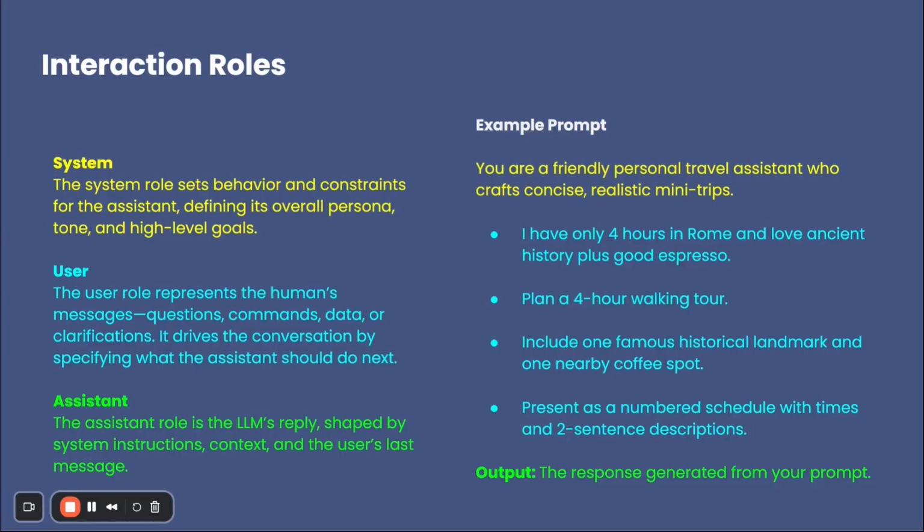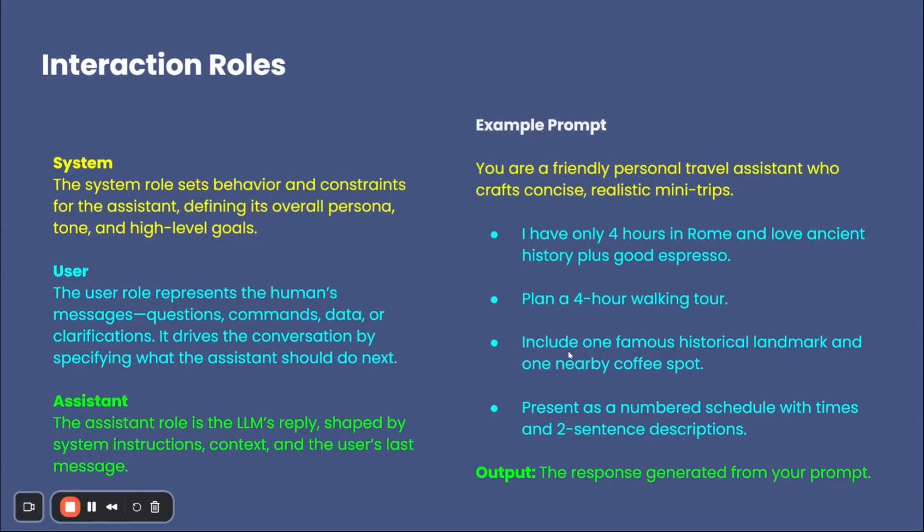The next role is the user role, where you tell your AI assistant all your commands, all the instructions, and everything that you want your assistant to do for you. In this part of the prompt, which is written in blue, you tell your assistant that you have 4 hours in Rome and you love ancient history plus good espresso. In the second line, you tell that you want your AI assistant to plan a 4-hour walking tour for you. In the next part of the prompt, you tell your assistant that these are the must-haves in the walking tour. And the last, you tell your AI assistant that this is how the output should look.